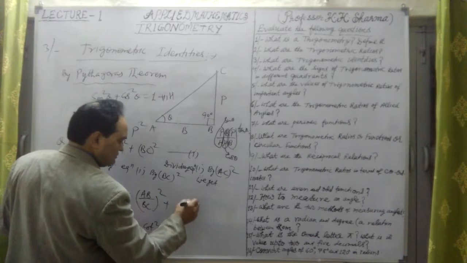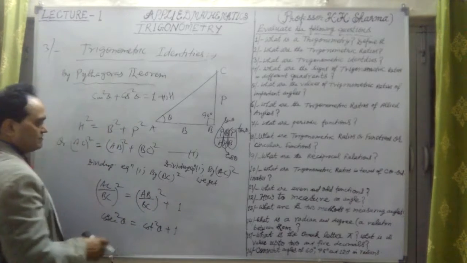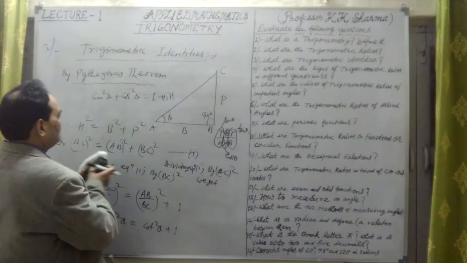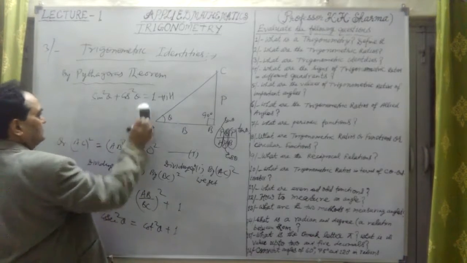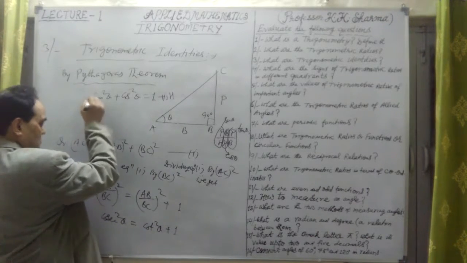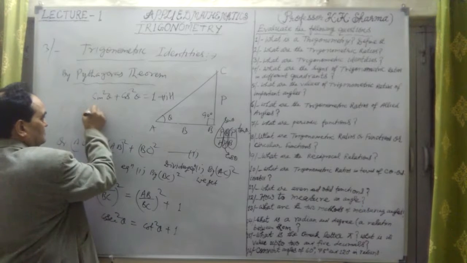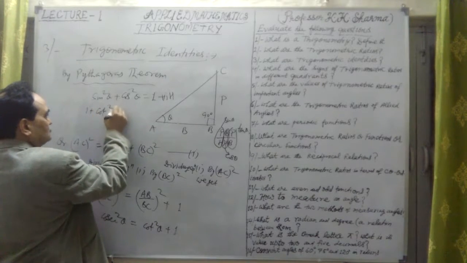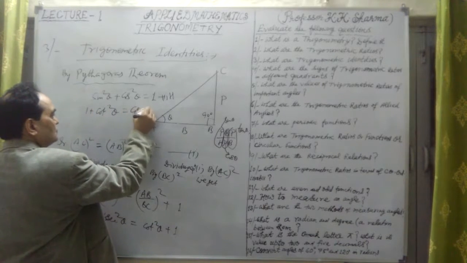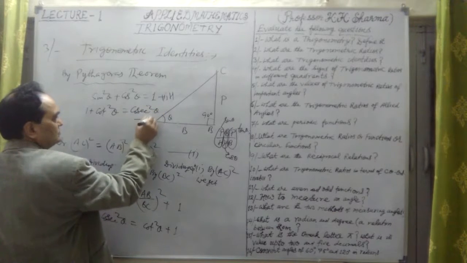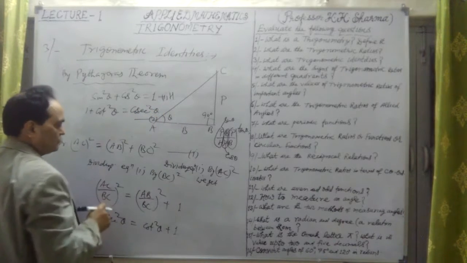So it can be taken as the third one or it can be taken as the second one, doesn't matter. Here I take the second trigonometric identity that we write: 1 plus cot square theta equals cosec square theta. Let me take it as the second one, no problem.